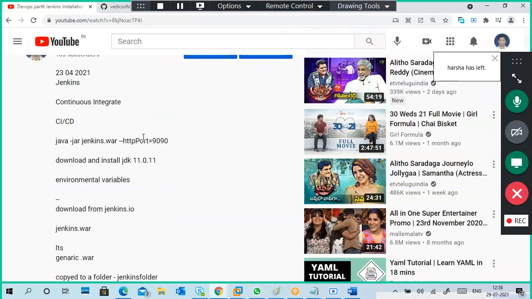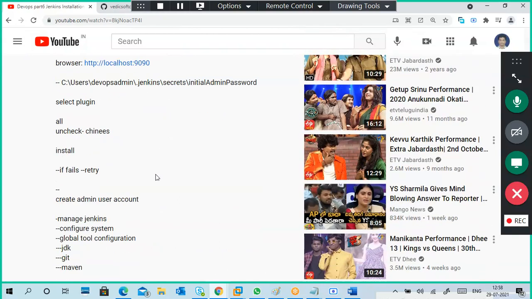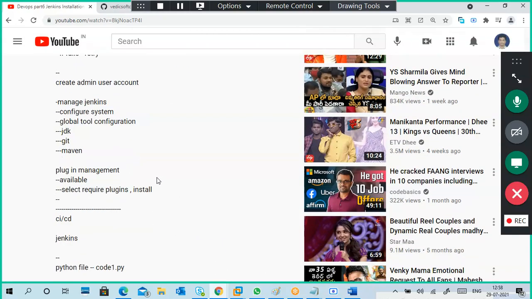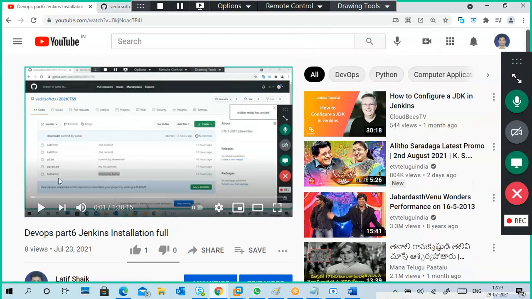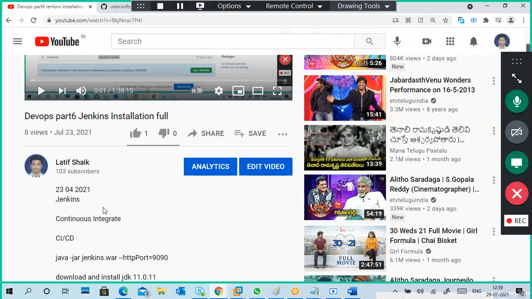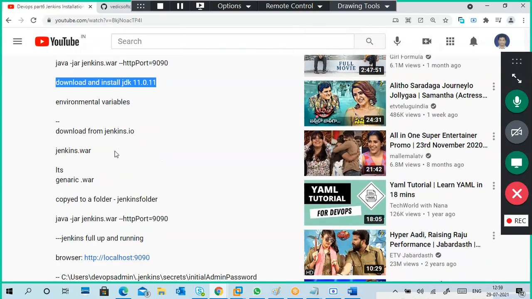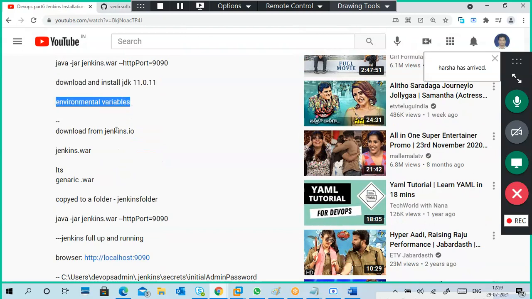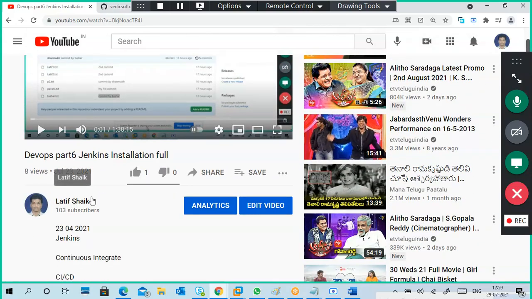The installation steps I mentioned in the group. First of all, you have to install Java JDK 11. Make sure you install JDK 11, set all the environment variables, and download jenkins.war. I showed it already, it is there. Just verify here and you will find it. This is mine only.